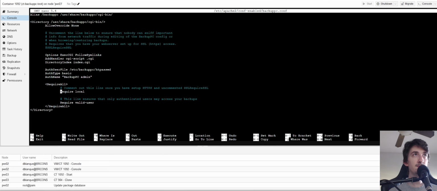It says comment out this line once you have set up HTTPS and uncommented SSL require SSL. But in this case, for the purpose of this tutorial, I'm going to show you how to do it with HTTP on plain text. Now, if you have to access this from an external IP or source, then don't use it without any encryption at all. But if you have it on your LAN, then in some cases you can go ahead and not use it.